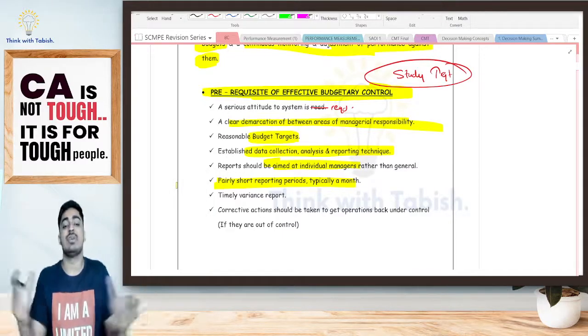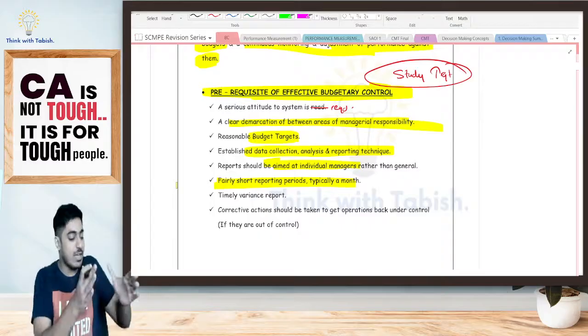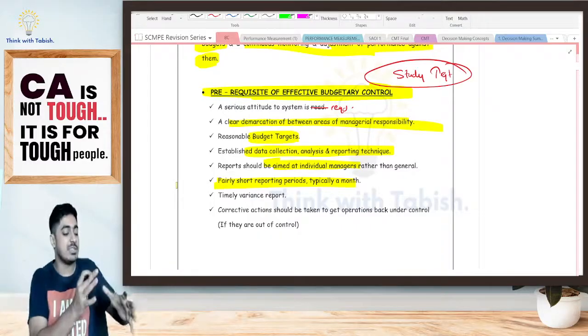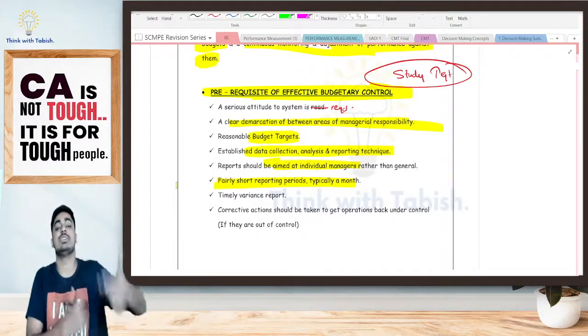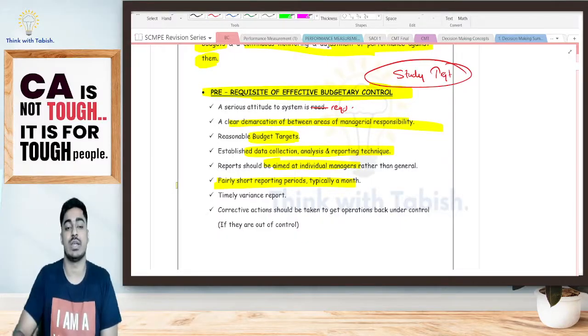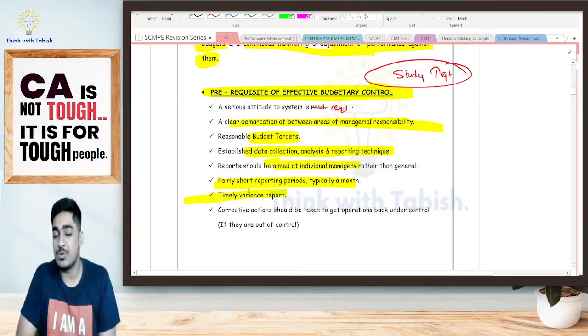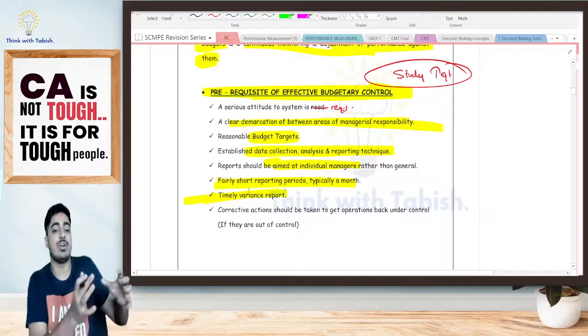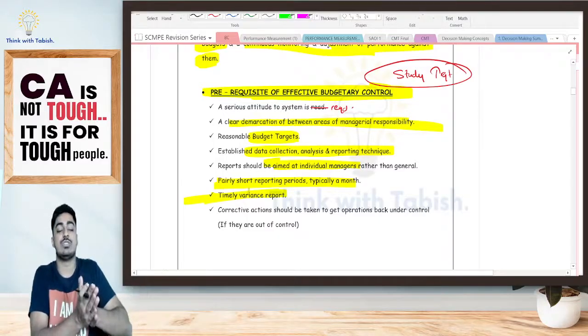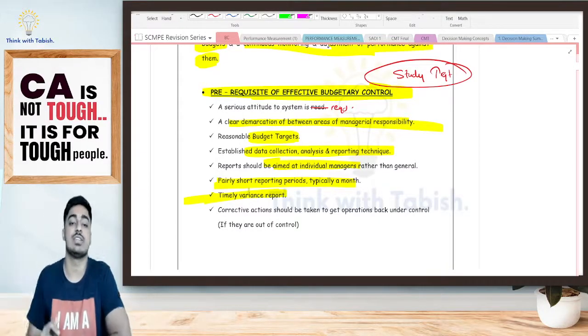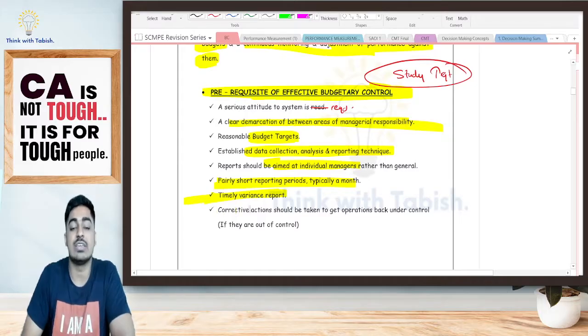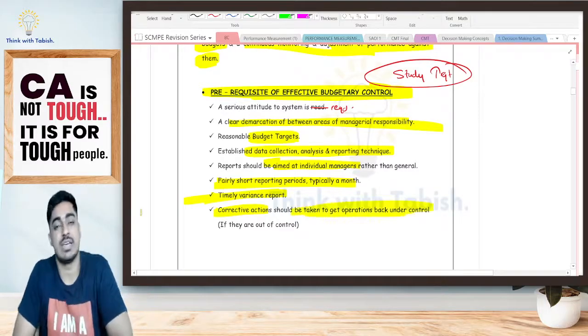So ideally I should have a short reporting period. For every short period, I should set the budget, I should measure my actual performance. If any changes are there, I should come up with corrective measures for that. Again, timely variance reports should be generated. It's not sufficient if your reporting period is short. Immediately once your reporting period is over, you should be generating variance reports also. Again, corrective actions should be taken to get your operations back in control.